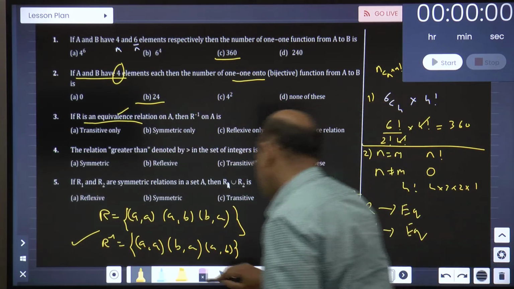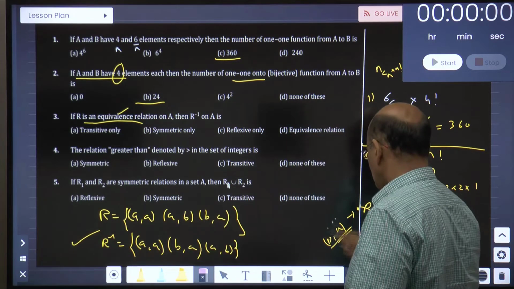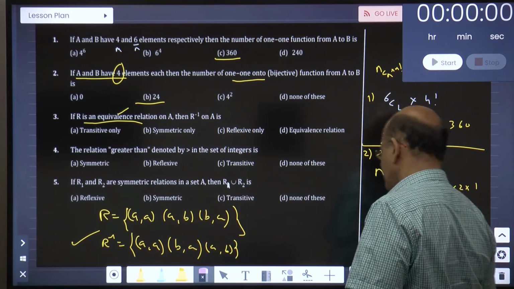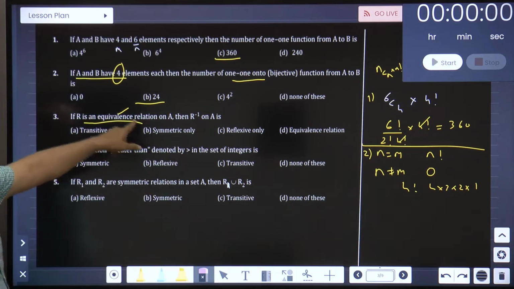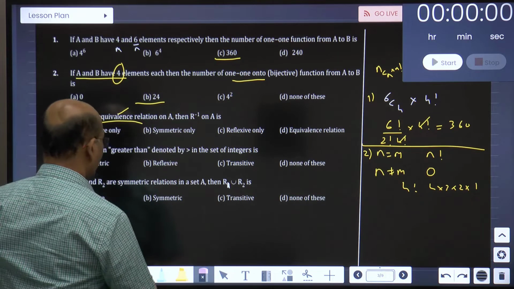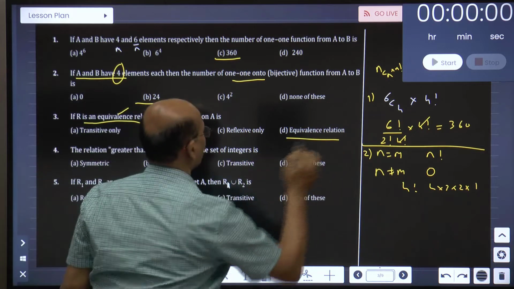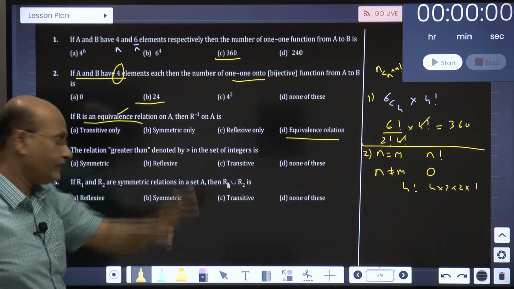I believe everybody has got that message clear. I think that is very, very clear to you all. That is, if R is an equivalence relation, then R inverse is also an equivalence relation. So just keep that in mind.